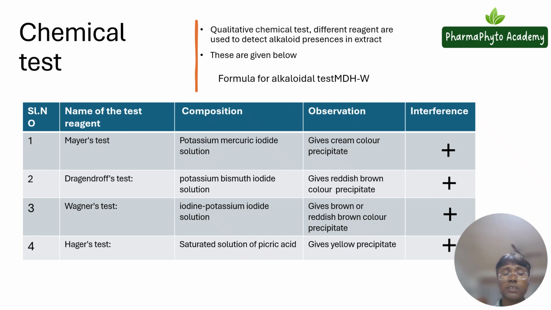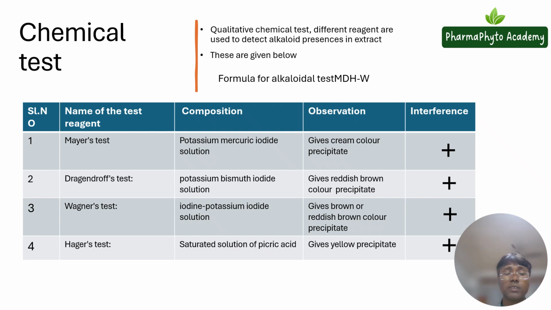Then another test is the Wagner test. You have to first know the composition of the Wagner reagent. It is iodine potassium iodide solution. So this Wagner reagent is composed of iodine and potassium iodide solution. When you perform the Wagner test, if your extract gives a reddish brown precipitate, then you can say that alkaloid may be present.